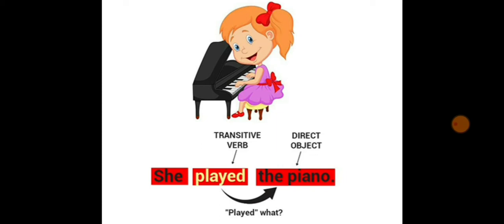She played the piano. Here, who is doing the action? It is she. So, she is the subject here. And what is the action performed by she? It is played. So, it is a verb. And what she played, or who is at the receiver end? The piano. So, it is an object. Students, please note, to identify any object, we use what or whom question. In this case, we used what to identify the object. So, played is a transitive verb.